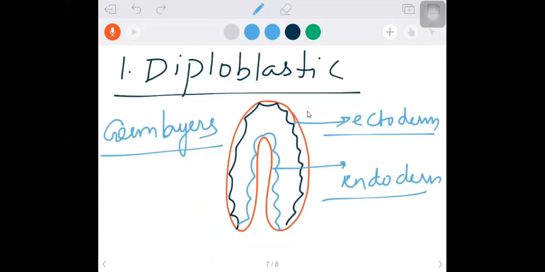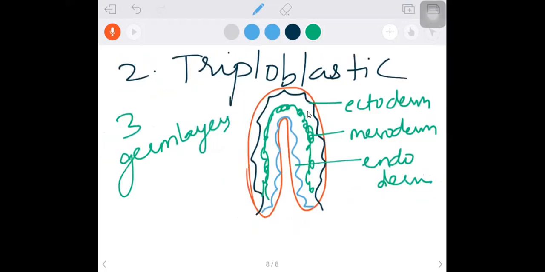Okay, then we started learning the definitions. The diploblastic. What is diploblastic condition? Diploblastic means the organisms are having only two germ layers, like outer germ layer ectoderm, inner germ layer endoderm. So what do you say it as? The diploblastic condition. Two germ layers, diploblastic. Next, if three germ layers are present in the embryonic development: ectoderm, mesoderm, endoderm, we say that is triploblastic condition.